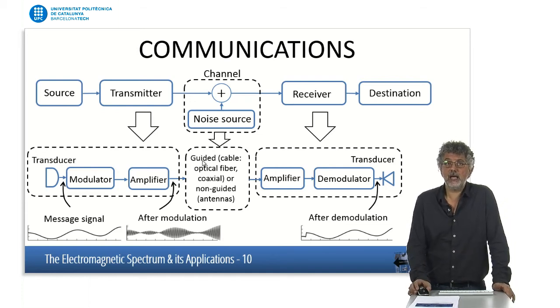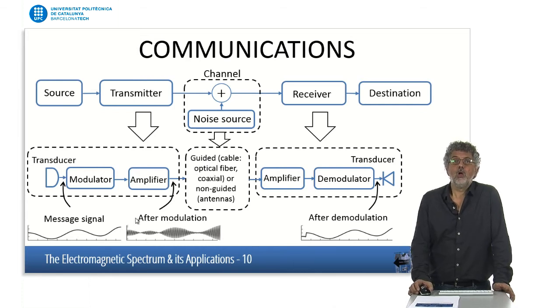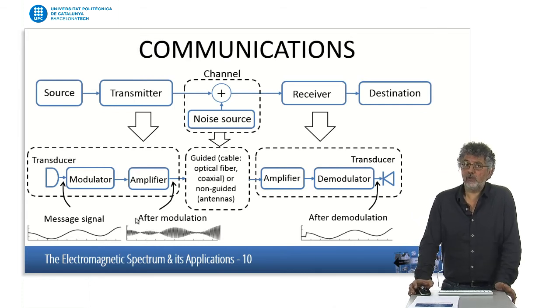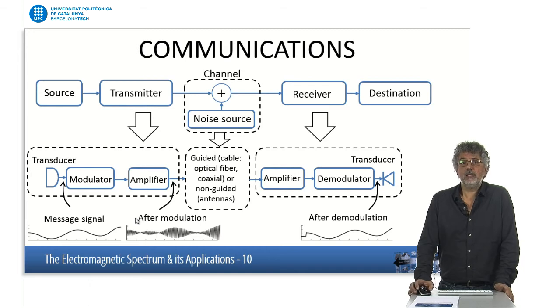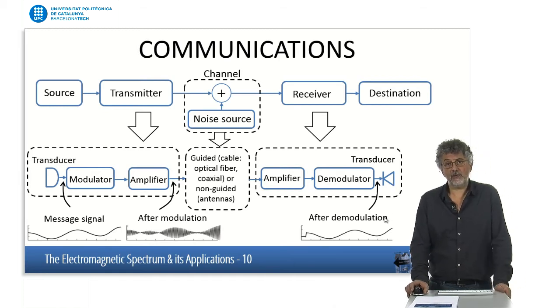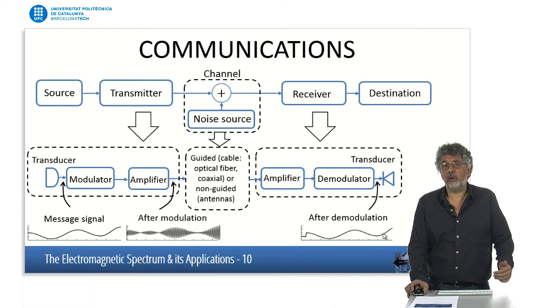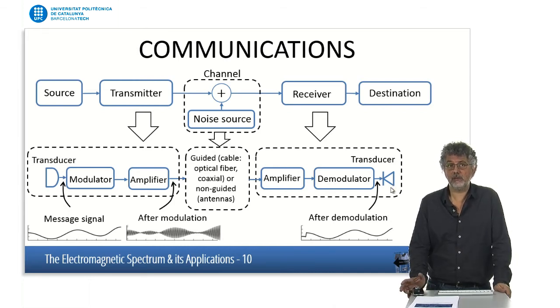It can be guided, if we're using a cable or an optical fiber, or it can be non-guided, if we're using antennas. And then, in reception, we'll probably need an amplifier, we need a demodulator, and we'll finally need another transducer to have our signal back. So for instance, if we're transmitting voice, at the end, we need a loudspeaker to hear that voice.